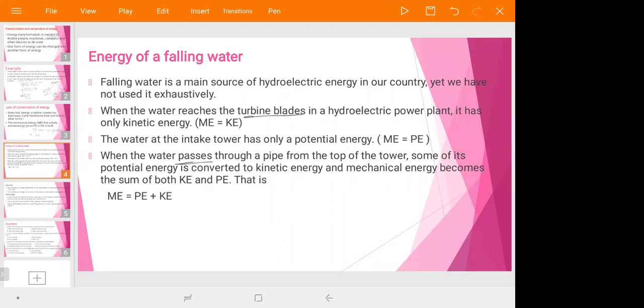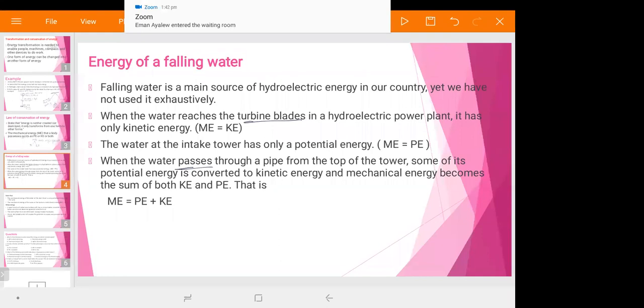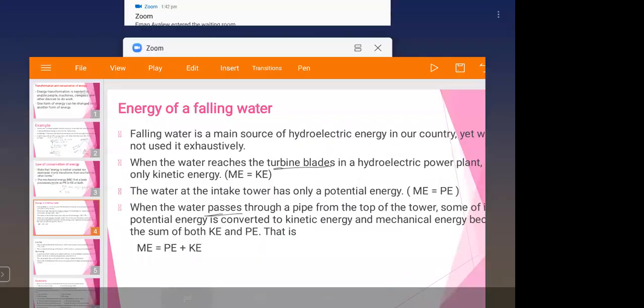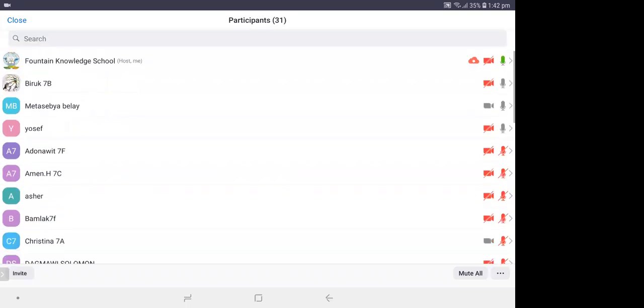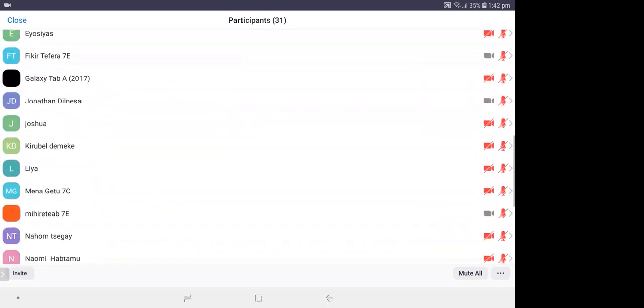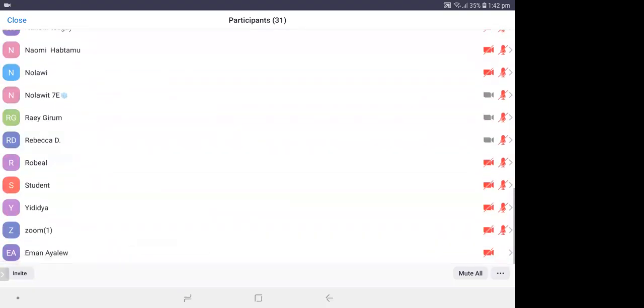So a falling water has potential energy and kinetic energy, and both. You must understand and you must differentiate. Therefore, falling water has energy, what we call mechanical energy.